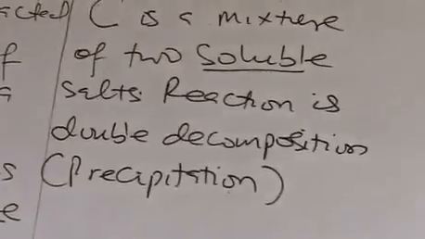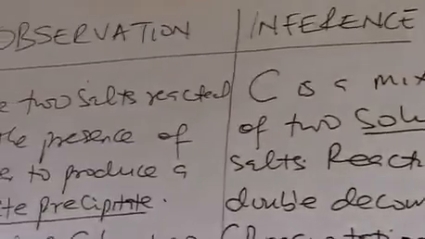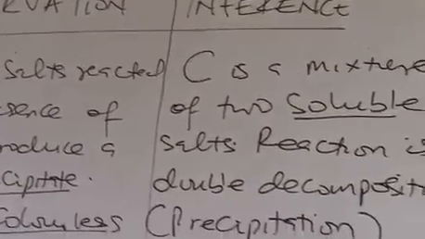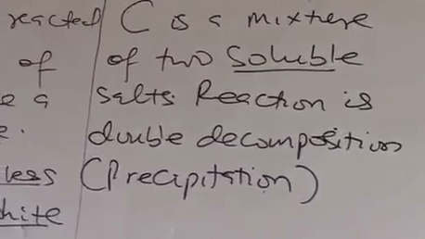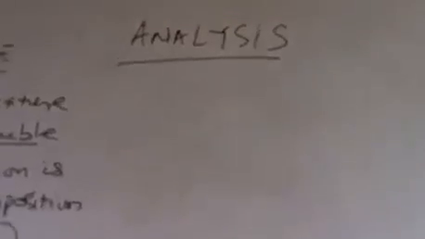So after this, we're now going to analyze these 2AI. We're going to look at the analysis, why we're having such an observation and why we're having such an inference. So let's see why we're having such a result.